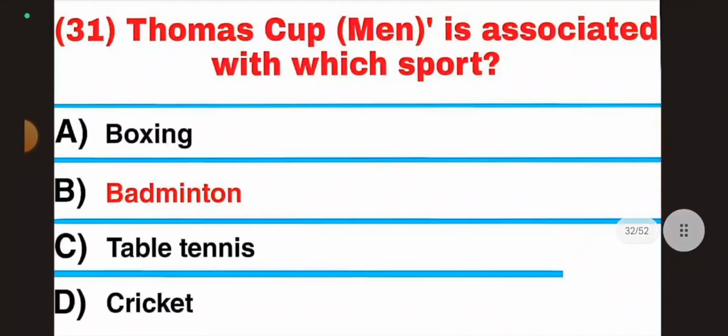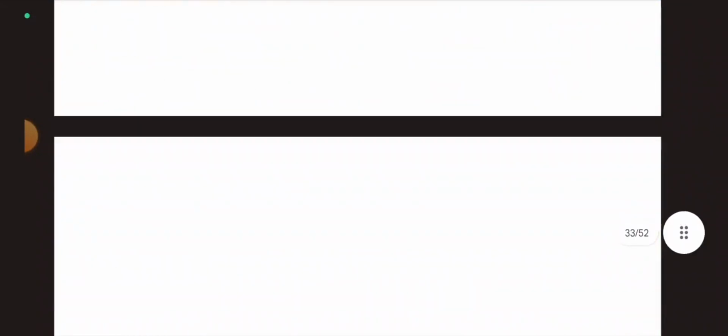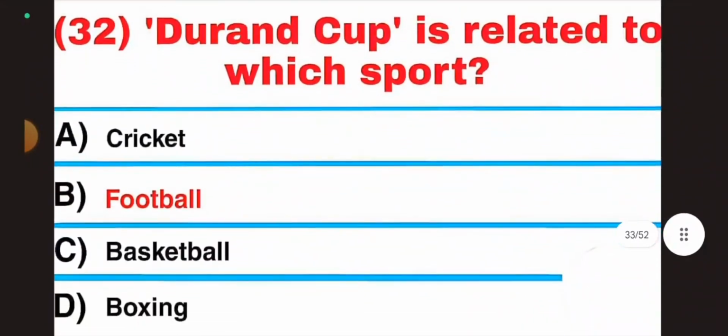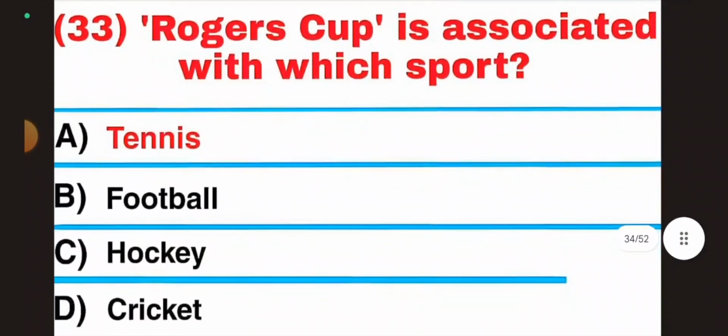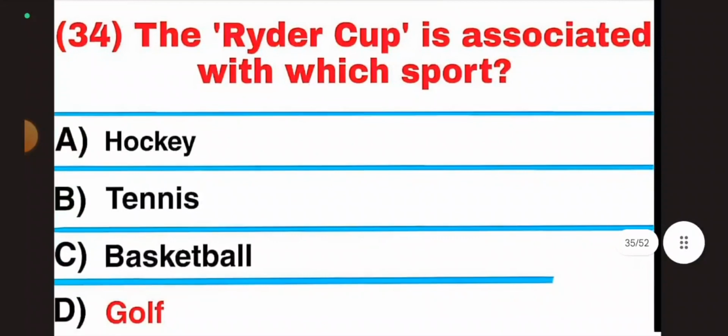Question 31, Thomas Cup men is associated with which sport? Answer: badminton. Question 32, Durand Cup is related to which sport? Answer: football. Question 33, Rogers Cup is associated with which sport? Answer: tennis. Question 34, the Ryder Cup is associated with which sport? Answer: golf.